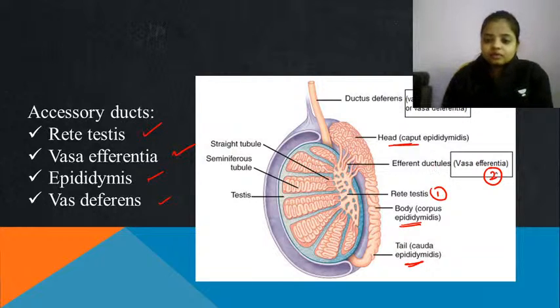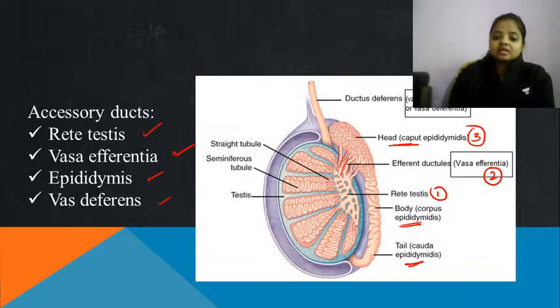Yes, sorry, it will come from the vas afferentia. This that you can see is the vas afferentia. From the vas afferentia, they will come into contact with the epididymis. The epididymis has 3 parts: head, body and tail. Sperms were produced, came into contact with the rete testis, then came out in the vas afferentia. From the vas afferentia they go into the epididymis, the head portion, then the body portion, then the tail portion.